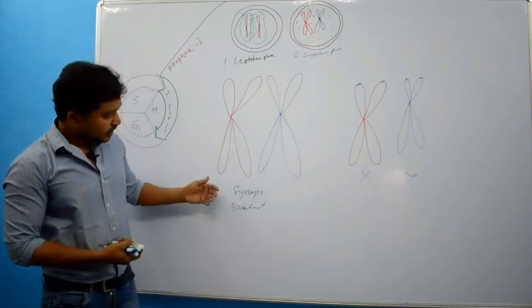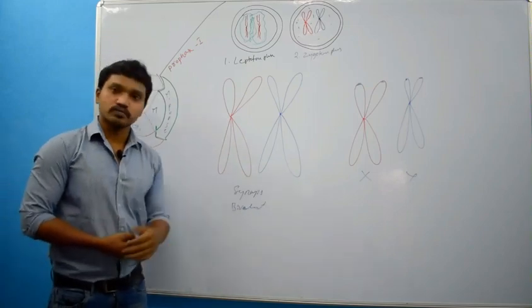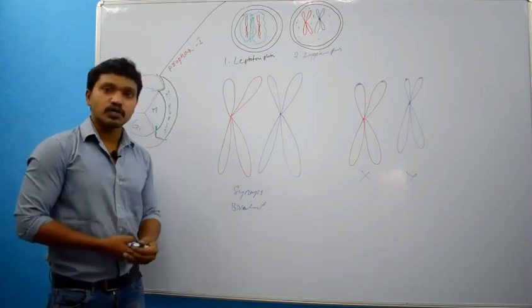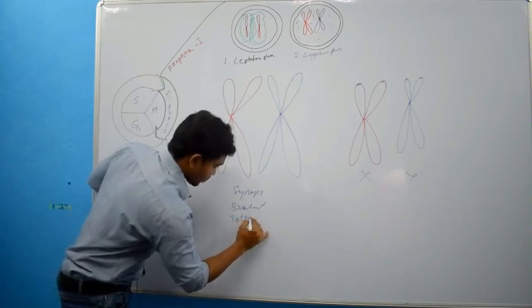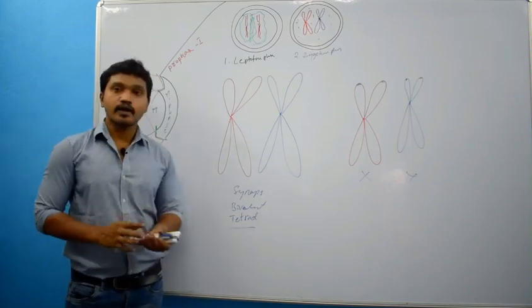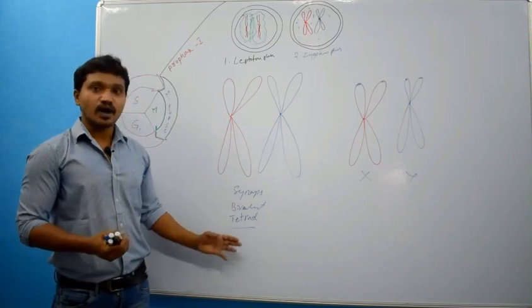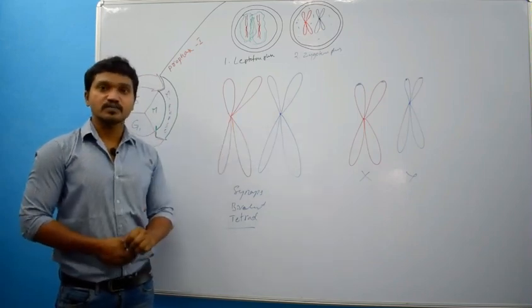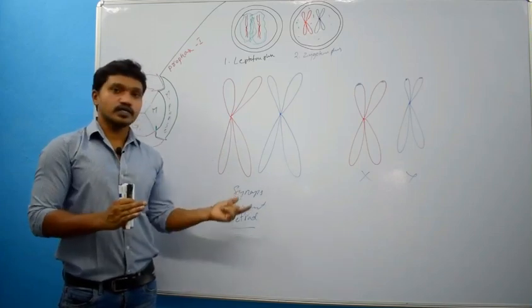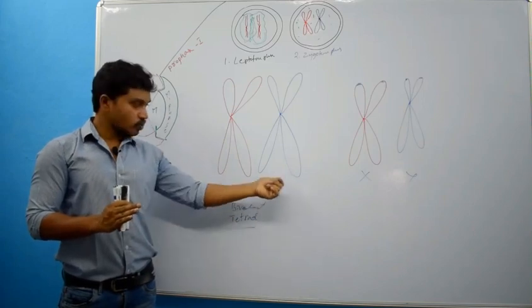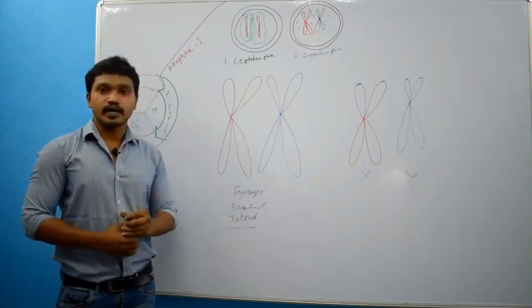Clear? So here how many chromatids are arranged at one place? 1, 2, 3, 4. Right? This arrangement we call tetrad formation. Tetra means 4. So these are the changes that will occur in the zygotene phase. Very simple. Homologous chromosomes search for each other, find and arrange side by side. That phenomenon we call synapse, and two chromosomes present at one place is bivalent, and four chromatids present at one place is tetrad.